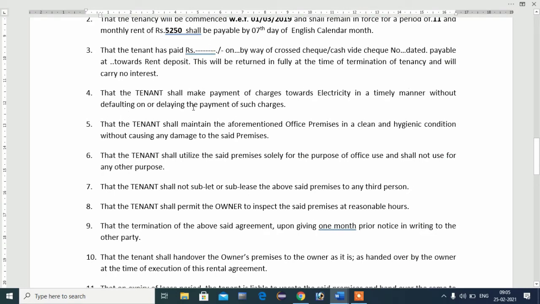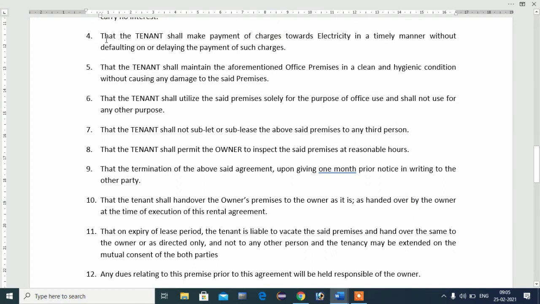without any interest. Fourth, you will mention here that the tenant shall make payment of charges toward electricity in a timely manner without defaulting or delaying the payment of such charges. That means you have to pay all your electricity charges, whatever electricity you spend.